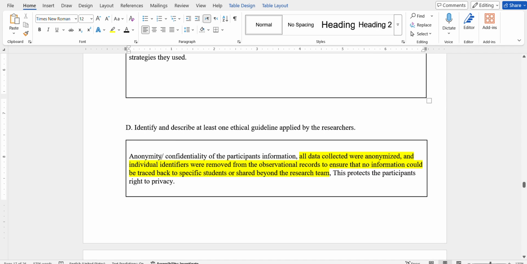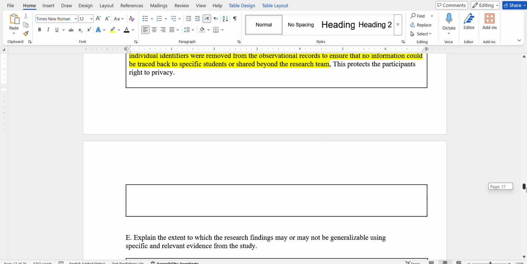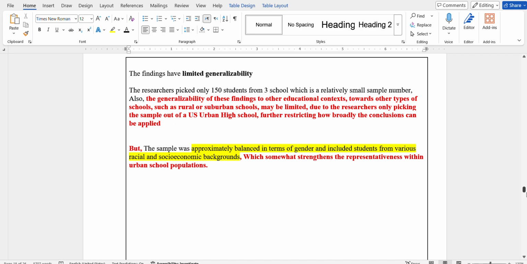Oh my god, I said privacy protection. Let's just say confidentiality of the participant's information, and this protects the participant's right to privacy. I also added this part. The researchers picked only 150 students from three schools, which is a relatively small sample number.